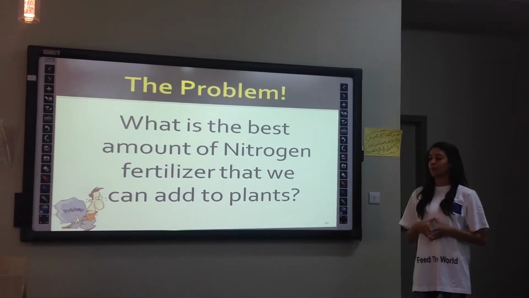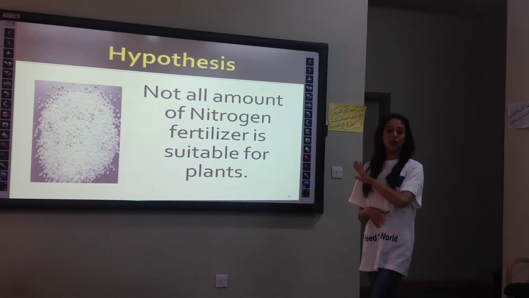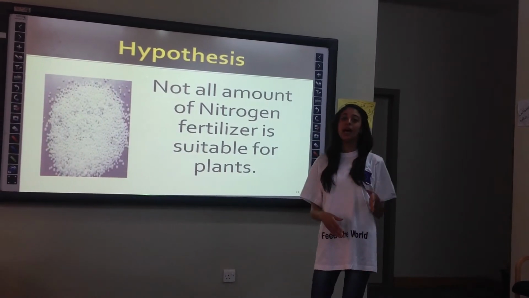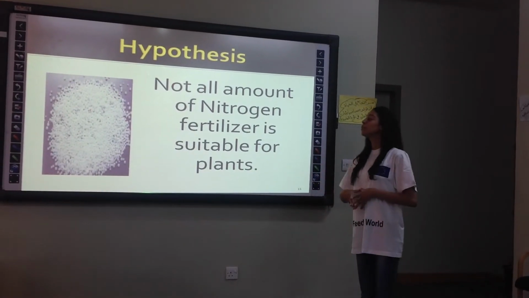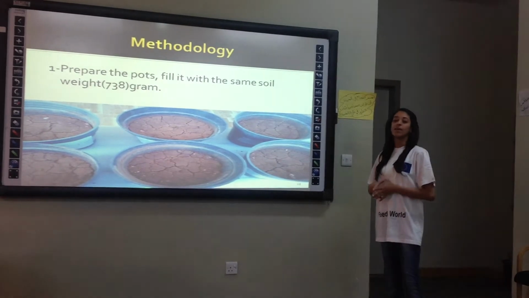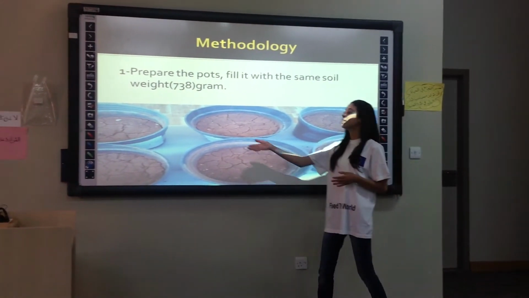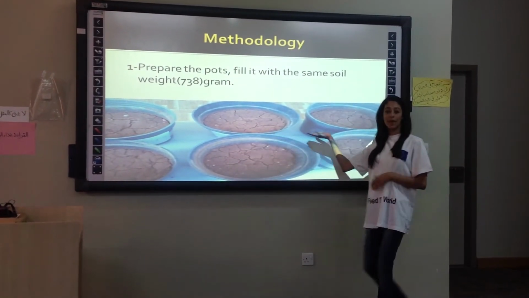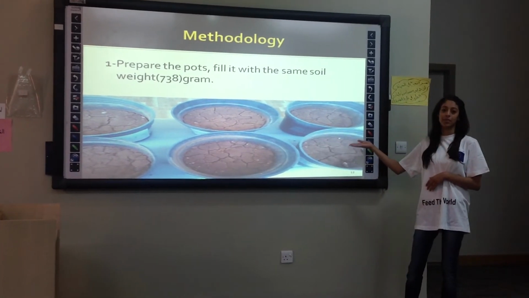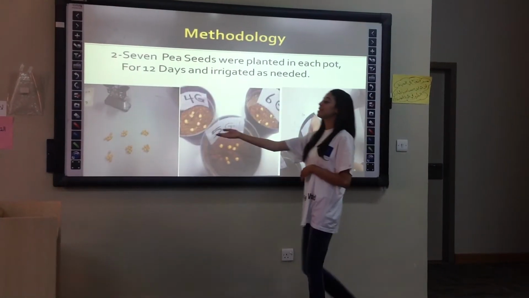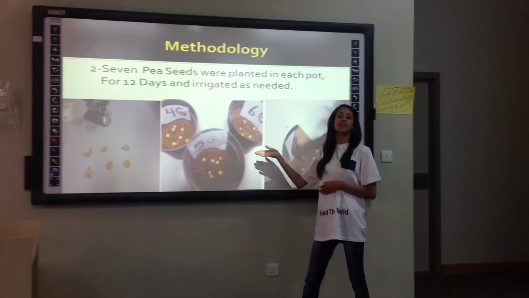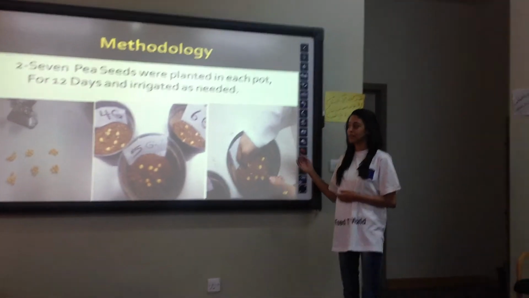When we look back to the hypothesis, we notice that not all amounts of nitrogen fertilizers are suitable for a plant. To check, we made some experiments. First, we prepared the pots and filled them with the same amount of soil, weighing 738 grams. Then, we planted 7 pea seeds in each pot for 12 days and irrigated them as needed.